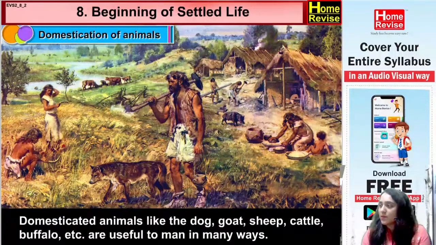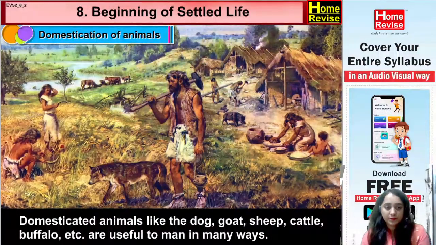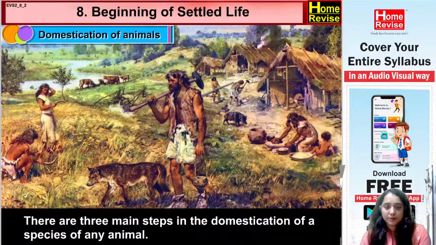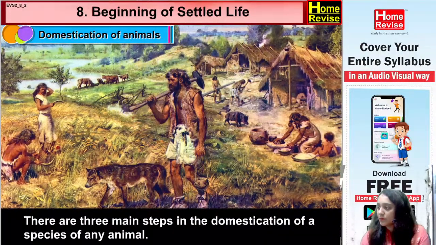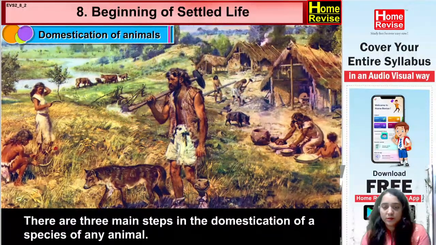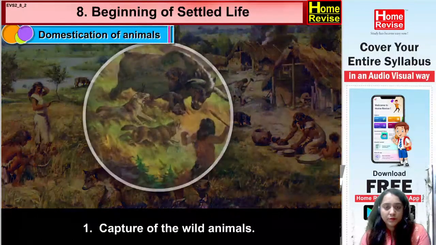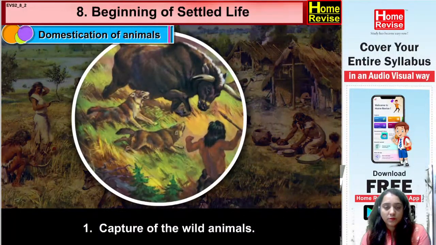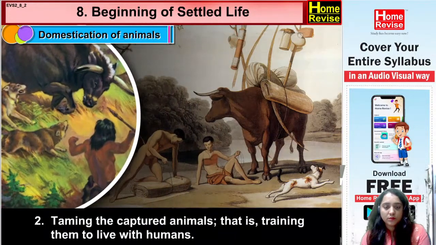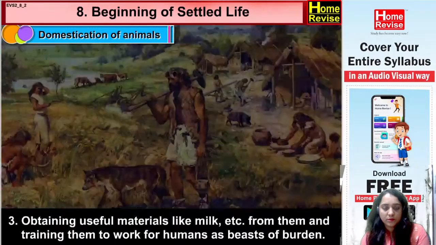Okay, yes. Hello everyone. Pay attention. There are three main steps in the domestication of a species of any animal. 1. Capture of the wild animals. 2. Taming the captured animals, that is, training them to live with humans. 3.